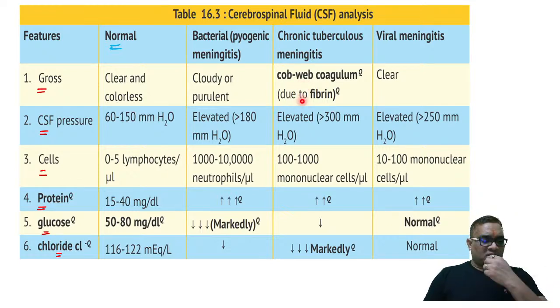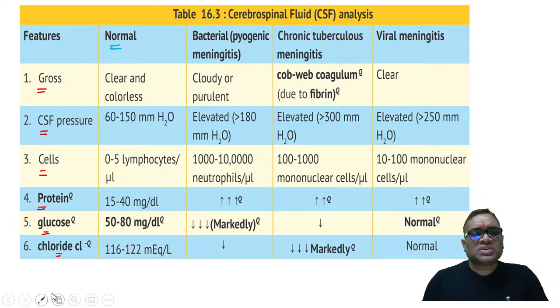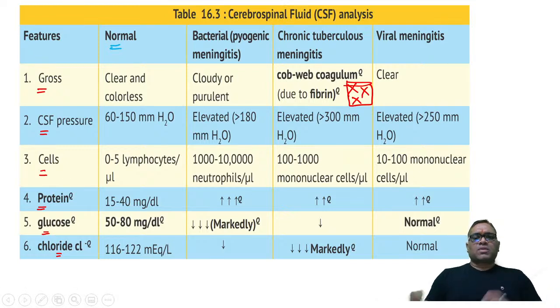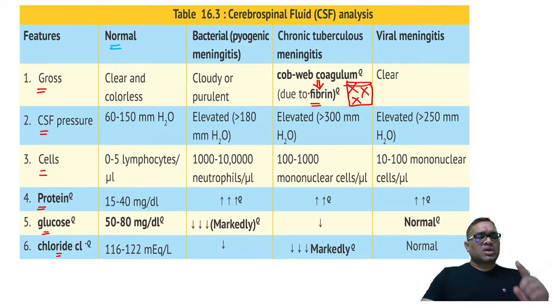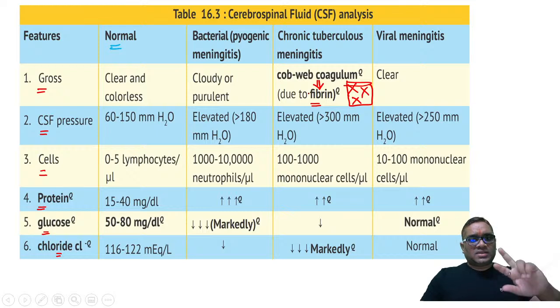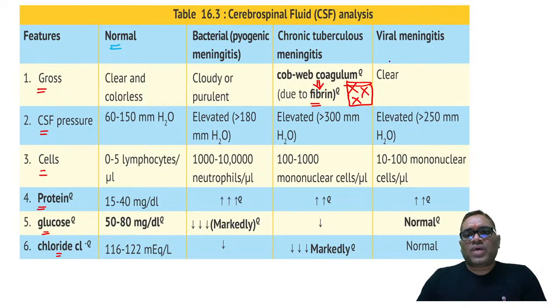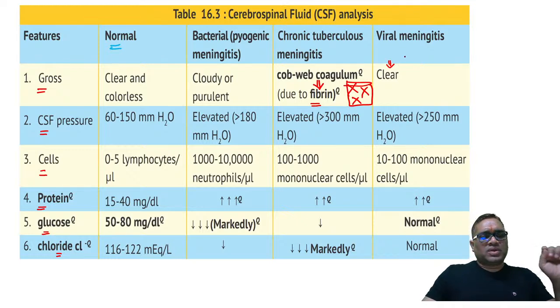Because of the fibrin formation, right? Because of the fibrin formation, it is going to form the clot. Remember, this cobweb coagulum is due to the clot formation within the bottle of the CSF, and this clot is because of the fibrin. So remember, cobweb coagulum is due to fibrin, right? That is the important MCQ which the examiner asks. Cobweb coagulum is seen in TB meningitis, and this is because of fibrin formation. Viral meningitis will have a clear appearance. Sometimes they will have hemorrhagic fluid because of the tapping, right?